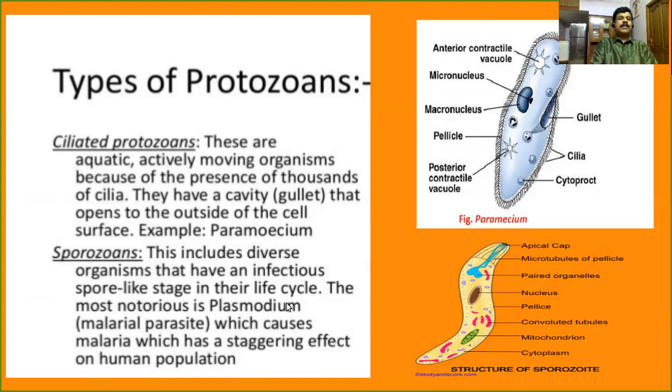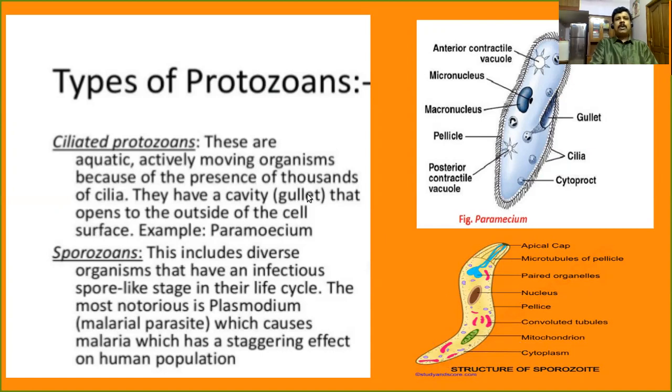The last category is called sporozoans. Dear children, this includes diverse organisms that have an infectious spore-like stage in their life cycle. One of the most important organisms under this group is Plasmodium. Do you hear about Plasmodium? It's a malarial parasite which causes a disease called malaria. These are the four different types of protozoans.